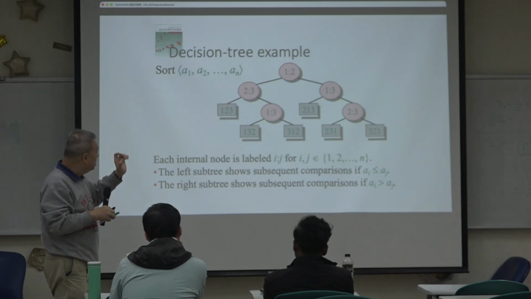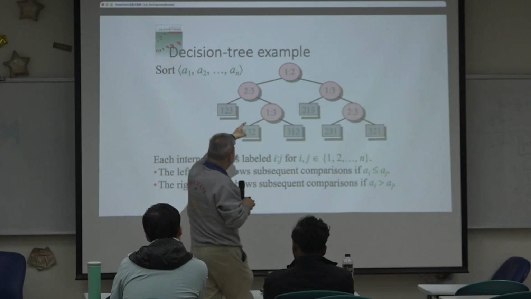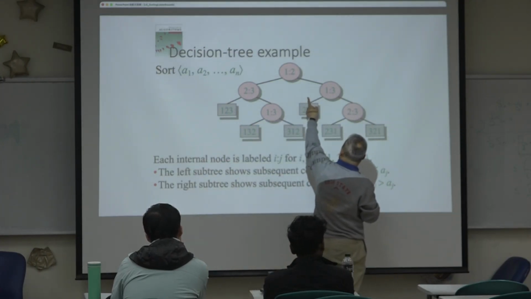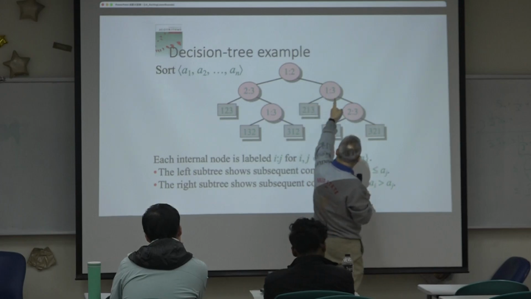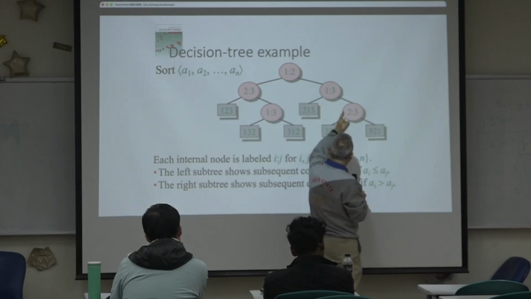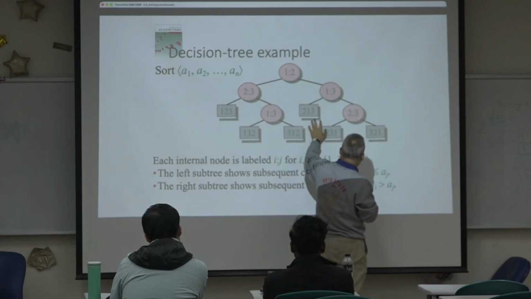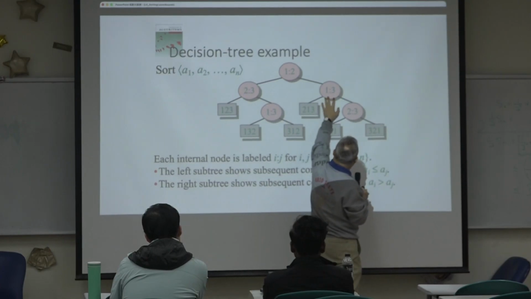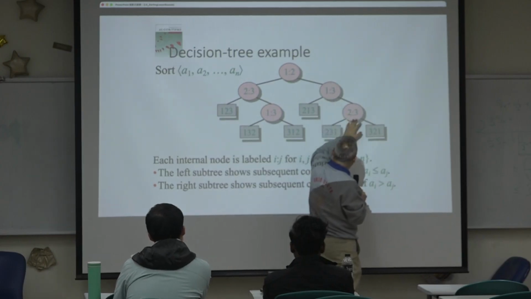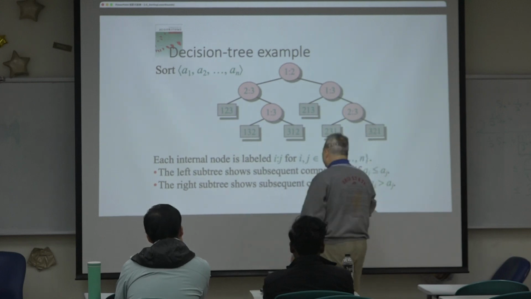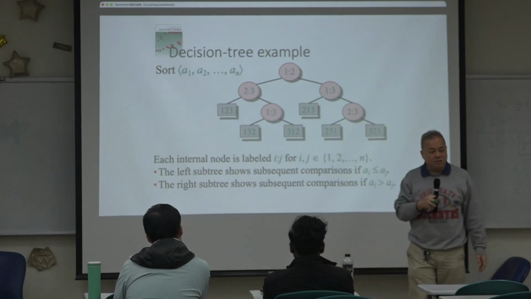Same thing on the right. If 1 is not smaller than 2, and 3 is smaller than 1, then we need one more comparison. Otherwise, if 1 is smaller than 3, then we already know it's 2, 1, 3. If 1 is larger than 3, then we need to compare 2 and 3, and we get these two results.